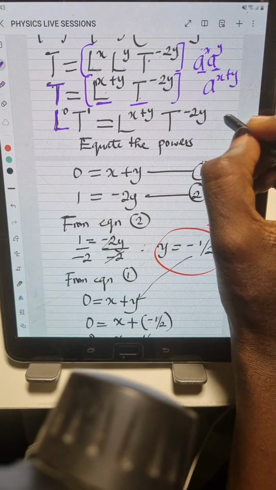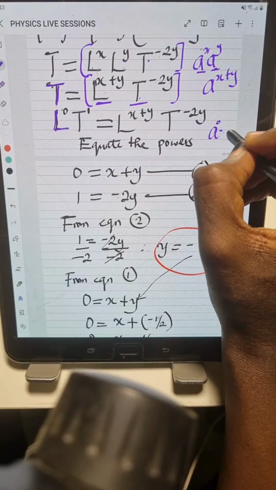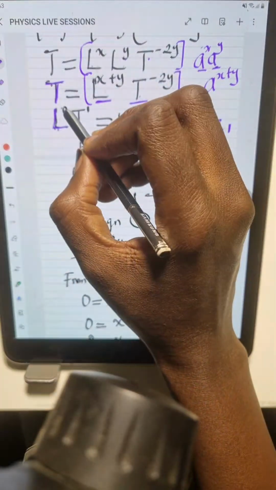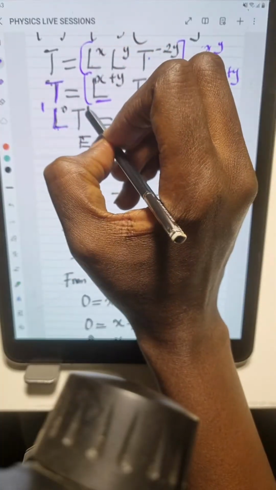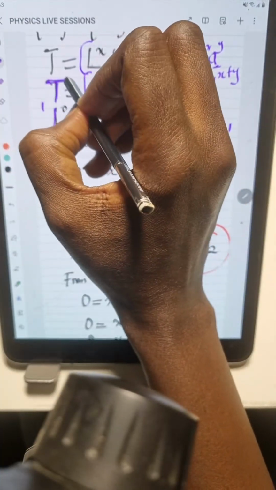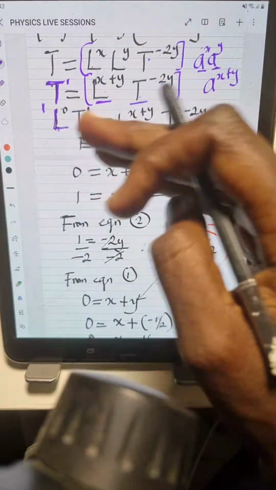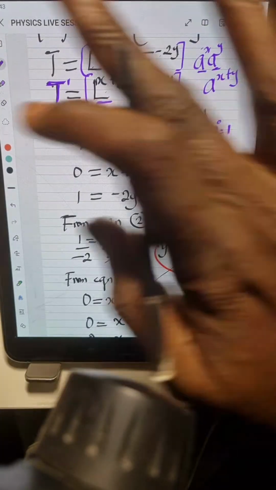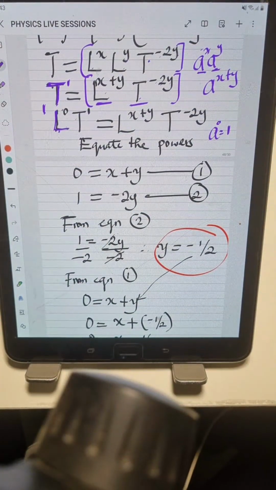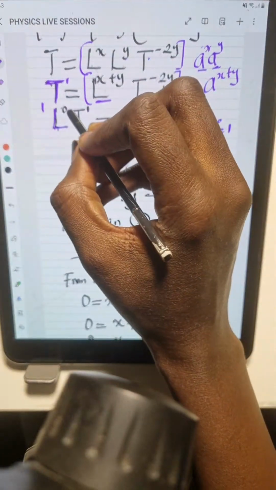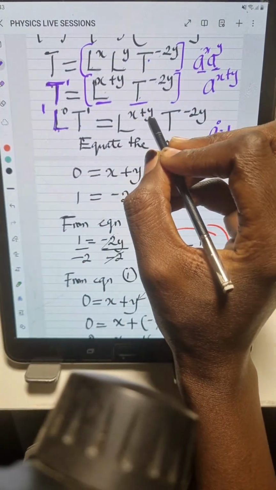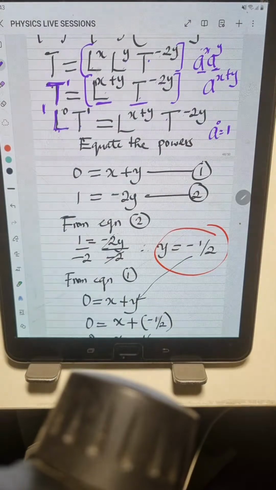And we know that in mathematics, a to the power of 0 is equal to 1. So this L to the power of 0 is 1. 1 times t to the power of 1 will still be t. This t has a power of 1. So introducing the dimension of L to the power of 0 doesn't change any value. Right? So this is L to the power of 0, t to the power of 1 is equal to L to the power of x plus y, t to the power of -2y.